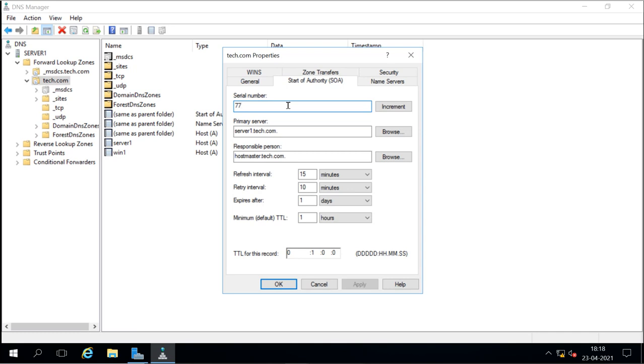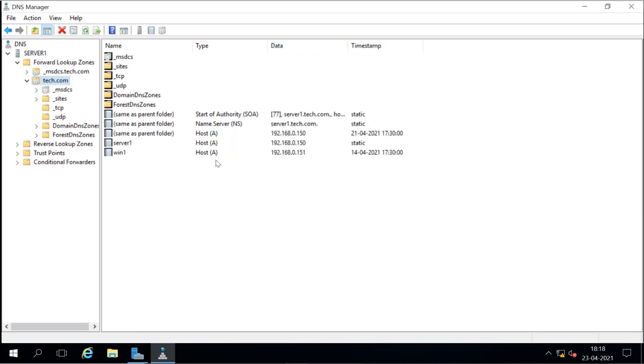So actually DNS servers ask for the information. Now this DNS server will send the information to that server, doing the zone transfer. For doing that, we have to enable the zone transfer. But when we enable the zone transfer, any attacker can also transfer the zone. An attacker can also ask this DNS server that I need your zone, and it can send the zone to that attacker also.